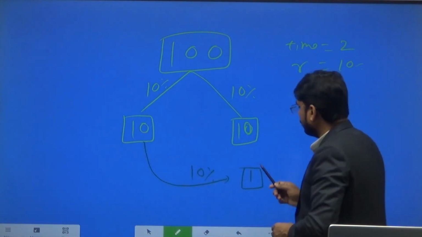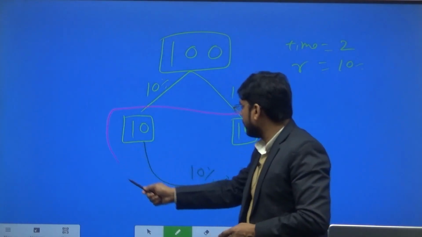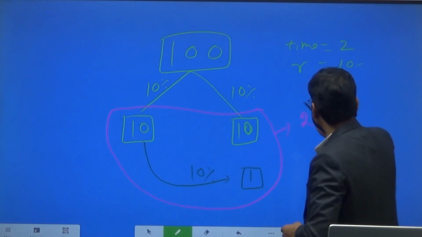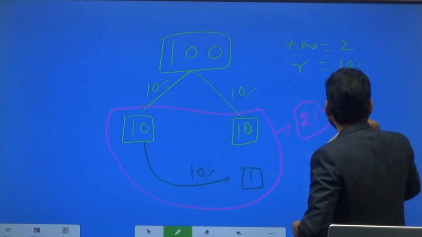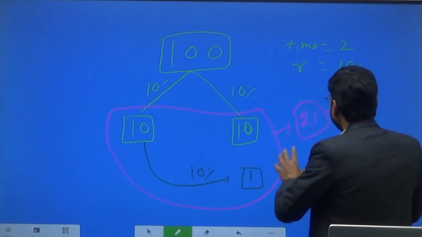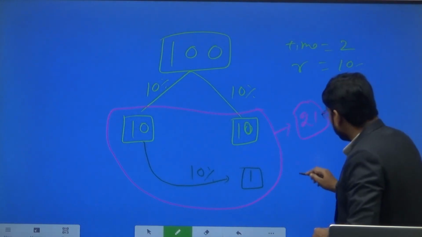Now if we add all these figures, what does it come to? 21 rupees, and 21 rupees will be the CI, total compound interest. What will be the amount?